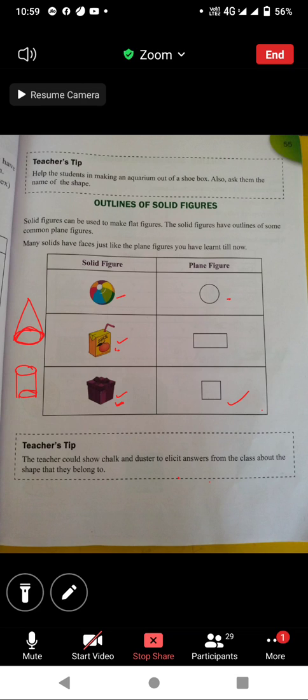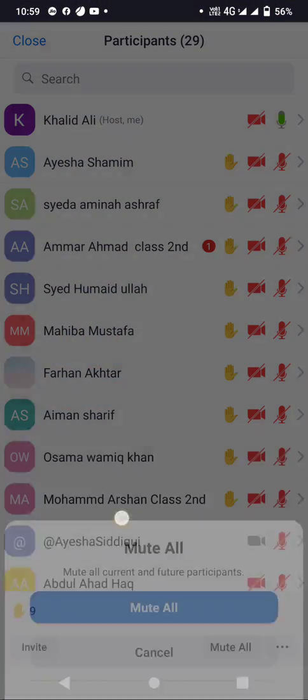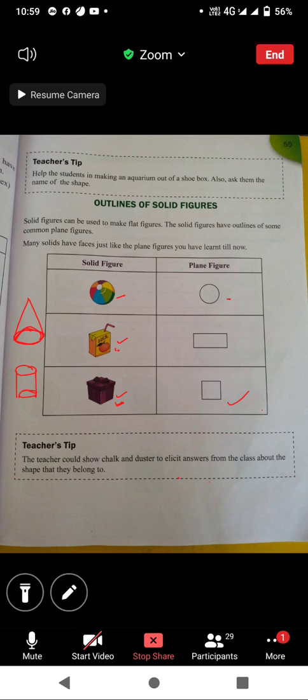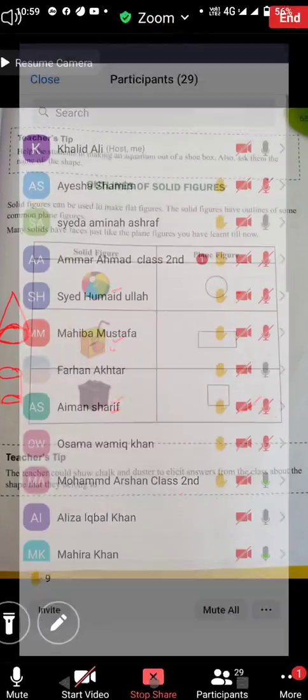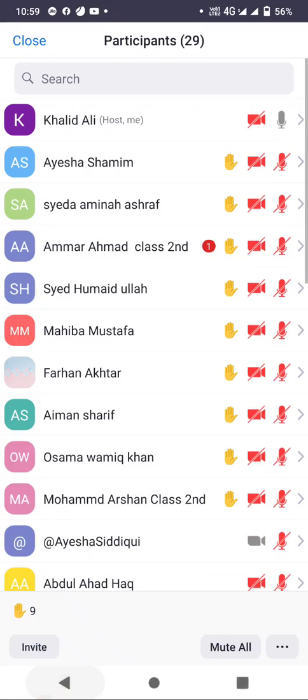If you have a dice, after tracing the outline of the dice, what will you get? Square. Beta, cube is a solid shape. Dice is in the shape of a cube. If you trace the outline, you will get a plane shape only. Which plane shape will you get? Square, because a dice has square faces. That's why you will get a square.